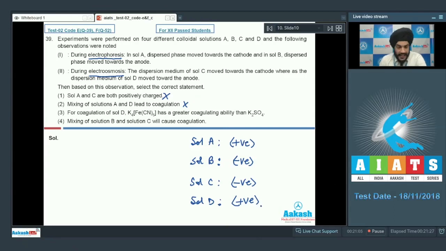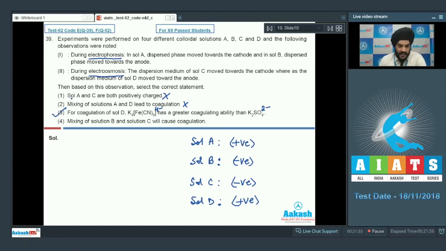So since Sol D is positively charged, it means that the anion used for coagulation should have a greater anionic charge. In K4FeCN6, the charge on the anion is 4 negative, whereas in K2SO4, the charge on the anion is 2 negative. So we can see that K4FeCN6 will have a greater coagulating ability. So statement 3 is correct.